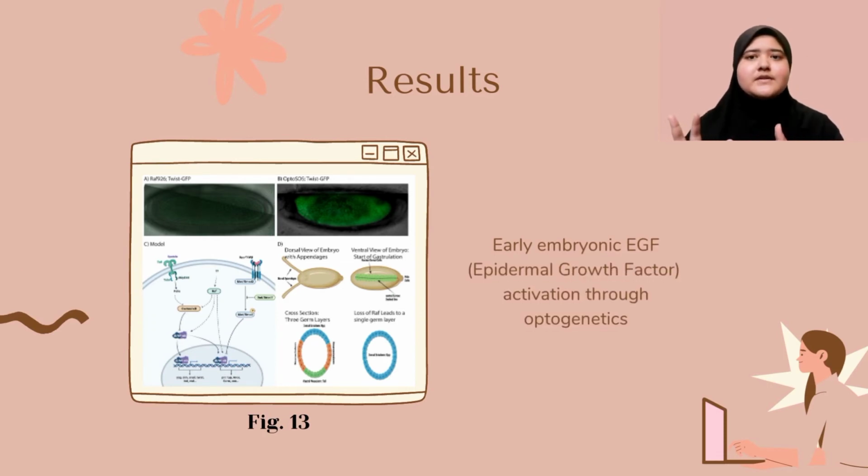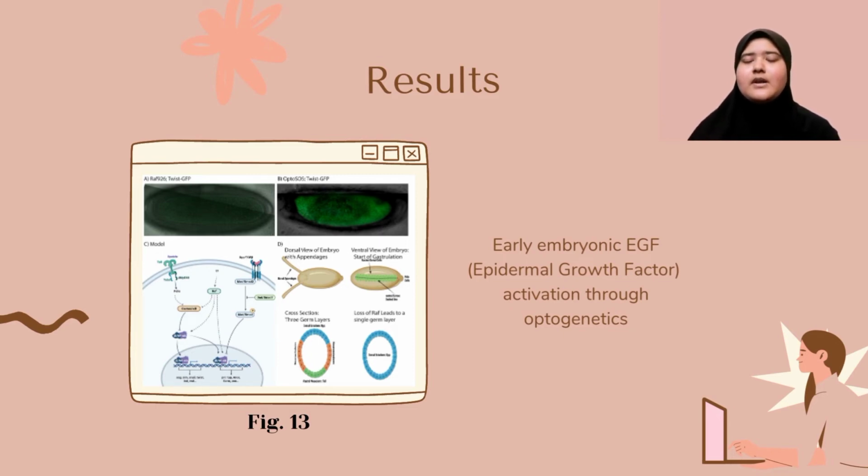Moving on to Figure 6, a recently developed model of EGF signaling which uses an optogenetically active allele of SOS is implemented. The major advantage of Opto-SOS is that expression of the allele alone does not affect flies if they are kept in the dark. So expression can be driven maternally in the F2 generation, leading to very early EGF activation. This has allowed Opto-SOS to be used to study patterning, transcription, and morphogenesis.